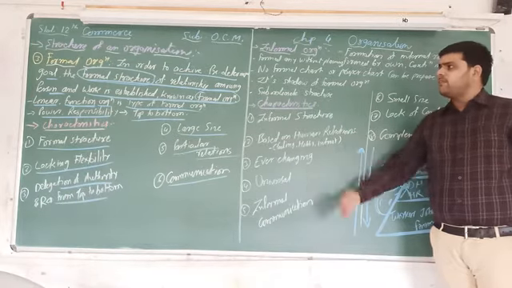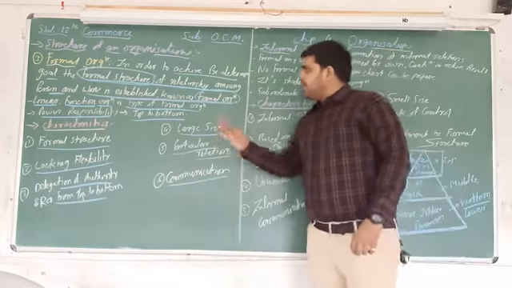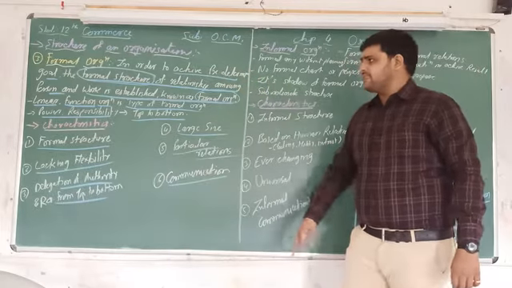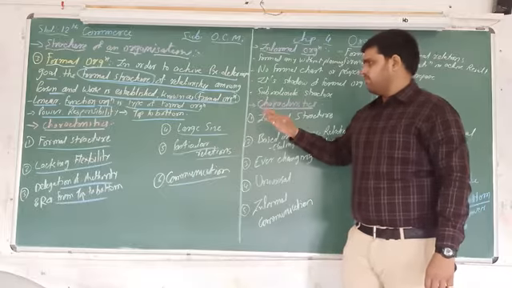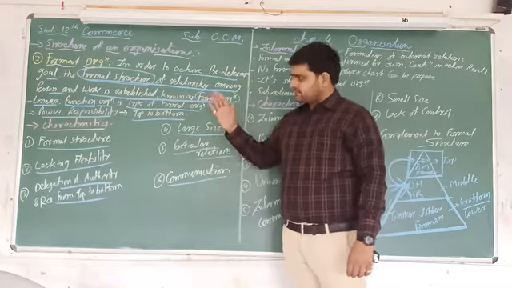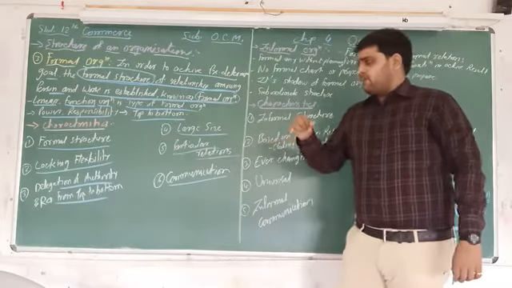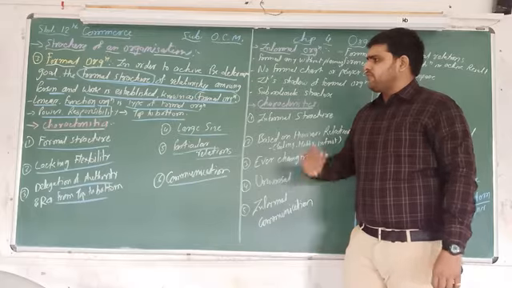So this is all about formal organization. What we learned is the meaning: in order to achieve a predetermined goal, the formal structure of relationship among the persons and work that is established is known as formal organization. Linear and functional are both types of formal organization, and power and responsibility are given from top to bottom.